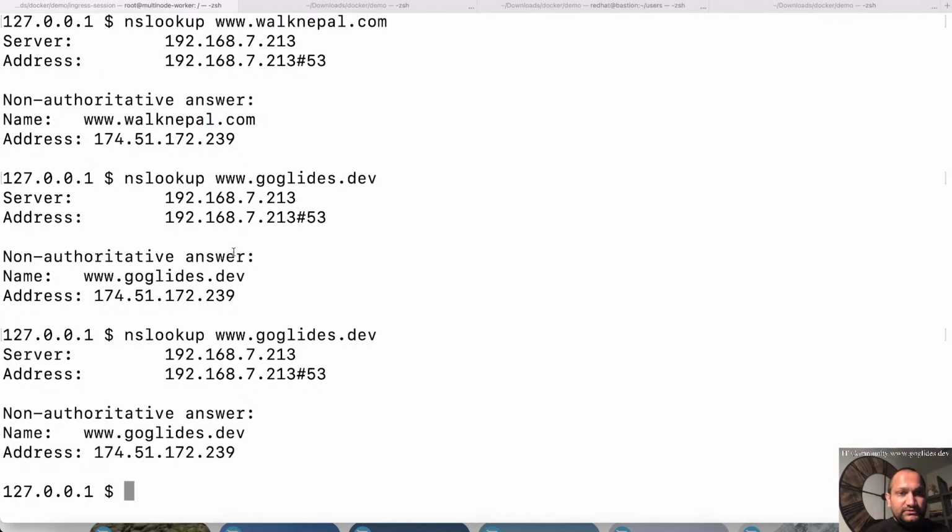Similarly, if you do, let's say, curl, and I mean, we cannot resolve that, but let's say curl to www.googleice.com/blog, it goes to another application because it also understands the context base. So if you say slash something and you have those Ingress rules, it will send traffic to that particular application.